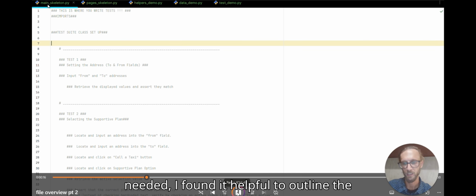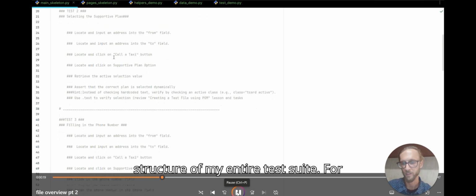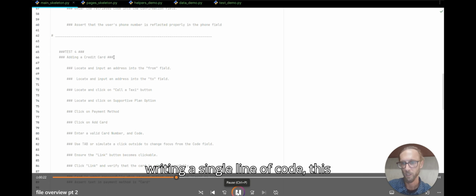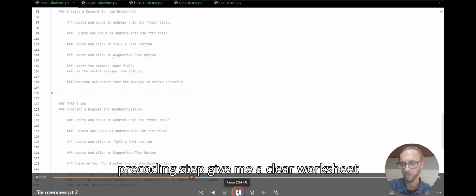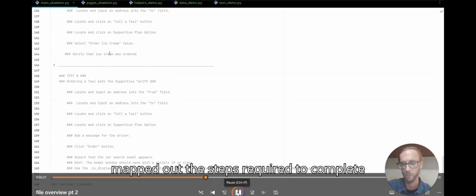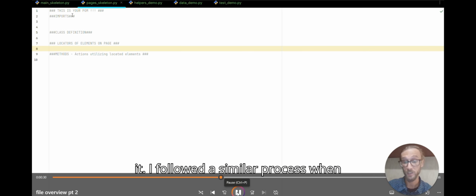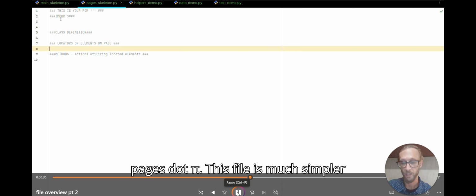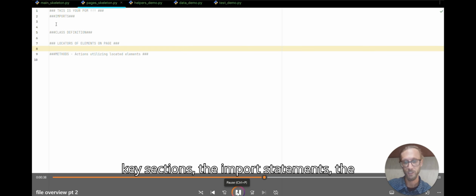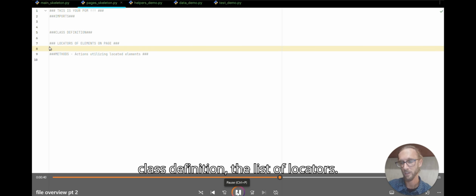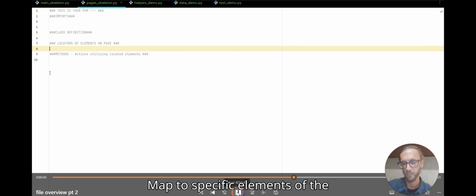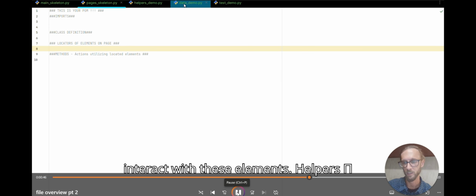Before gathering all the tools I needed, I found it helpful to outline the structure of my entire test suite before writing a single line of code. This pre-coding step gave me a clear worksheet that defined the purpose of each test and mapped out the steps required to complete it. I followed a similar process when setting up the structure of my POM in pages.py. This file is much simpler than main.py. It includes only a few key sections: the import statements, the class definition, a list of locators that map up to specific elements in the application, and finally, the methods that interact with these elements.